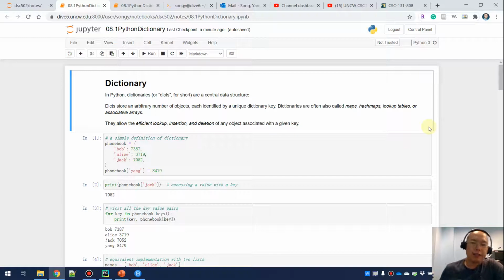Hi everyone. Today I want to show you a special data type in Python, that is dictionary. And probably you're aware of many data types built in Python. For example, integers, float numbers, and strings. And then for true and false, they are booleans. And also we have the list, right? So those are all the really common things you can use in Python.